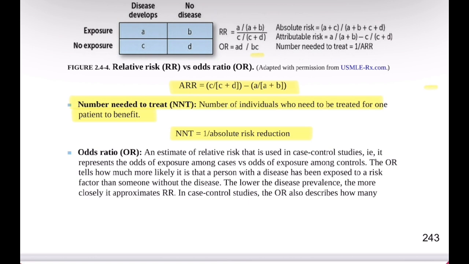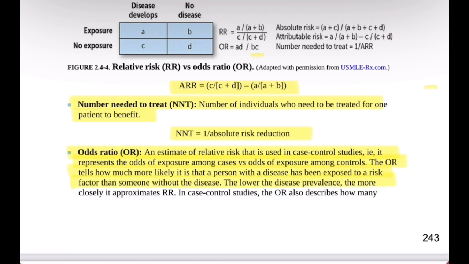The odds ratio, OR, is an estimate of the relative risk that is used in case control studies. It represents the odds of exposure among cases compared to the odds of exposure among controls. The odds ratio indicates how much more likely it is that a person with a disease has been exposed to a particular risk factor than someone without the disease.